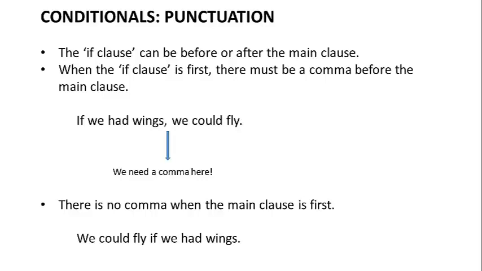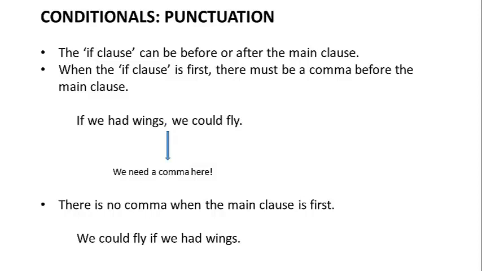How do you use punctuation in conditionals? The if clause can either be before or after the main clause. Always remember, the if clause will have the past tense. That's how you would recognize that it's an if clause. If the if clause is the first one, then you must put a comma before the main clause. For example, if we had wings, and you insert a comma, we could fly.